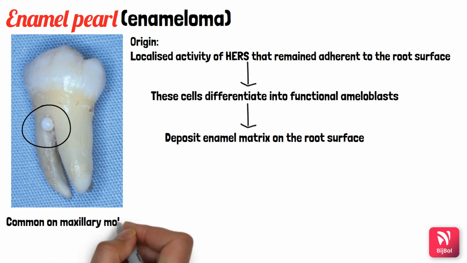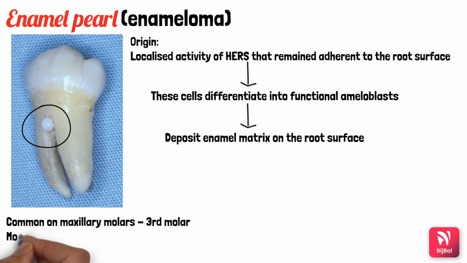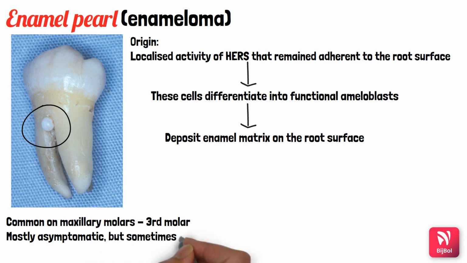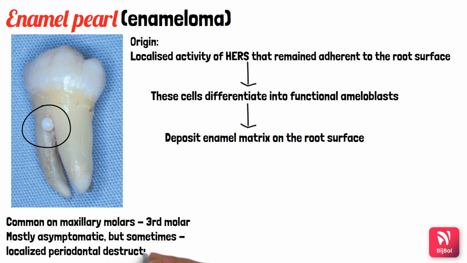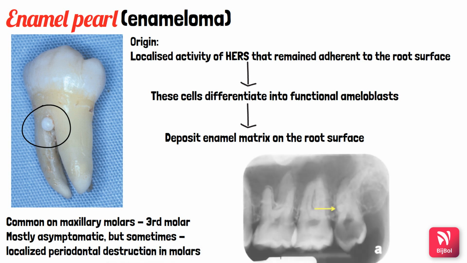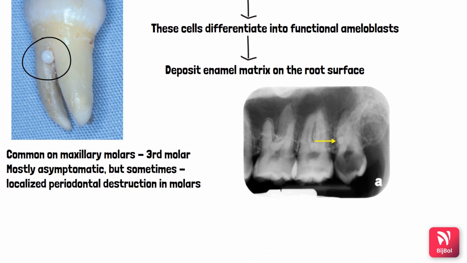Enamel pearl is most commonly seen on maxillary molars, commonly the third molar. This situation is mostly asymptomatic, but sometimes it can result in localized periodontal destruction in molars. This radiographic picture shows a radiopaque enamel pearl at the furcation area of a maxillary third molar. So this is about enamel pearl.